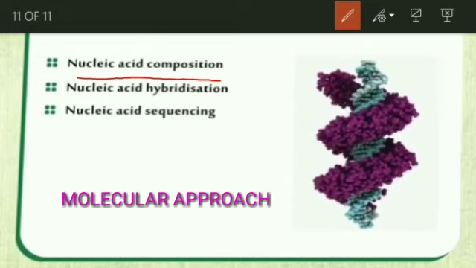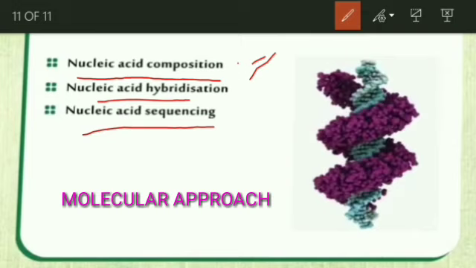How much RNA is there, how much DNA is there, that is used for identification of a microorganism. Later, nucleic acid hybridization. By hybridizing some probes, you could identify that particular microorganism.